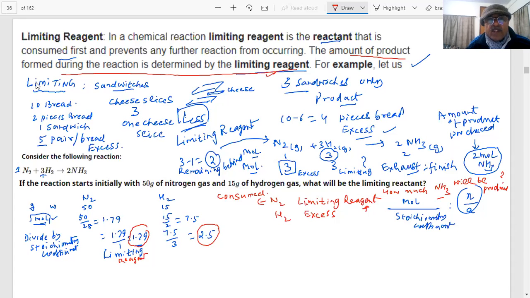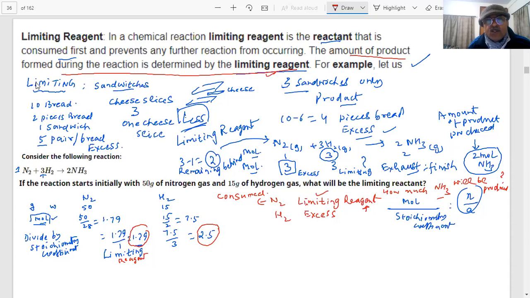Yeah. Then we have nothing to do with the hydrogen, because the hydrogen will be in excess and that will be left, 1.79 moles. As soon as so many moles are used up, the reaction will finish, will exhaust, will end, because no more nitrogen is left. Therefore, no product can be formed. Therefore, the limiting reagent here is nitrogen.